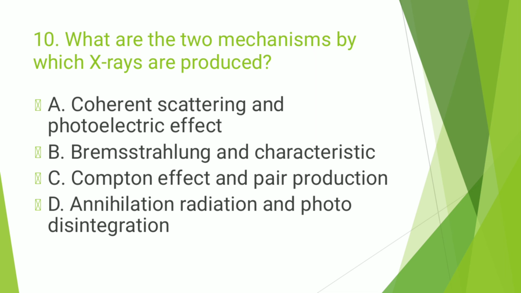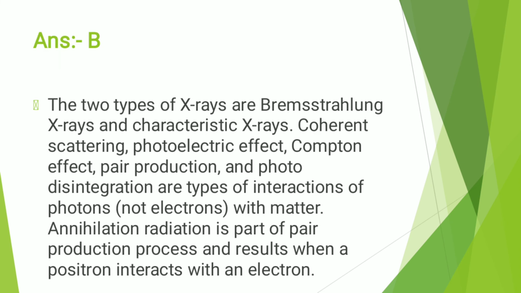And the last question is, what are the two mechanisms by which X-ray are produced? And the correct option is option B, Bremsstrahlung and the characteristic. Two types of X-ray are Bremsstrahlung X-ray and characteristic X-ray. Coherent scattering, photoelectric effect, Compton effect, pair production, and photodisintegration are types of interaction of photons, not electrons, with matter. Annihilation radiation is a part of pair production process and results when a positron interacts with an electron.